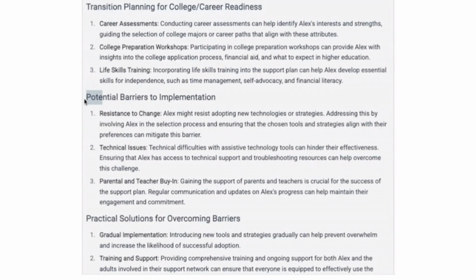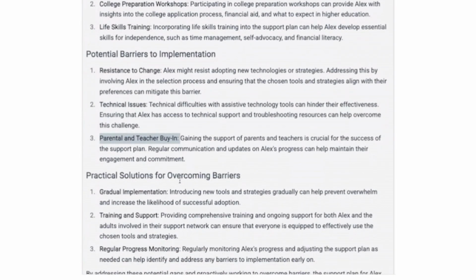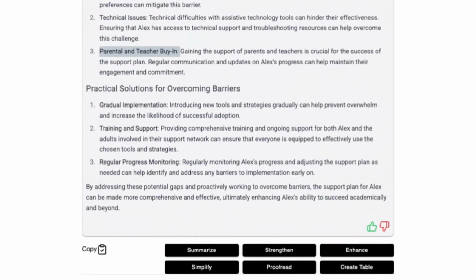And then this is good. It talks about some of those potential barriers to implementation, things like resistance to change, technical issues, parental and teacher buy-in. These are all very real things, very real barriers to consider. And then it gives us some practical solutions for overcoming those barriers, things such as gradual implementation, training and support, and regular progress monitoring as well.